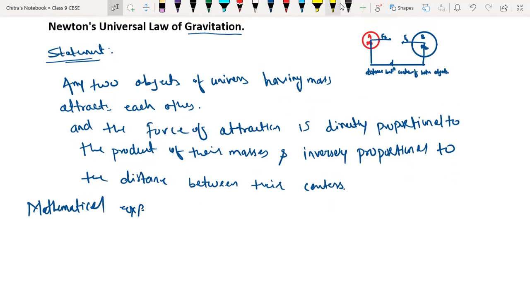Mathematical expression. According to the definition, force is directly proportional to the product of their masses, meaning m1 into m2. This is equation number 1.